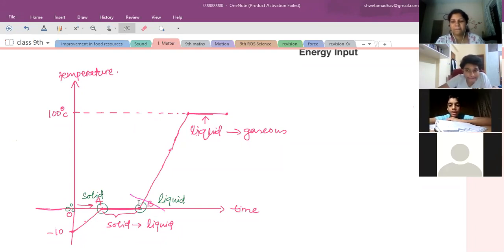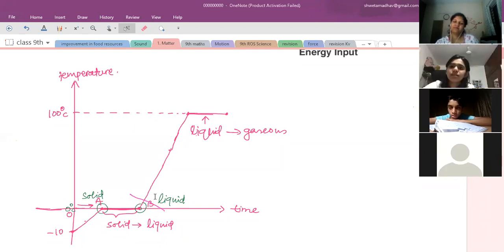The amount of heat energy at B is more, because heat energy is absorbed by particles, but it was not shown on the thermometer scale. We can't see it on the thermometer, but the particles have energy. Heat energy is present inside the particles. That is what we call latent heat, right?